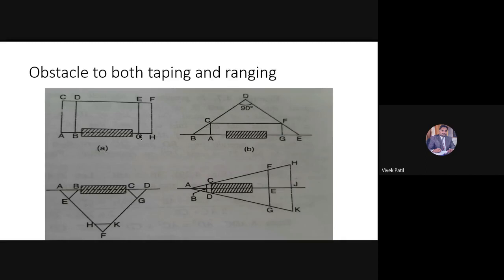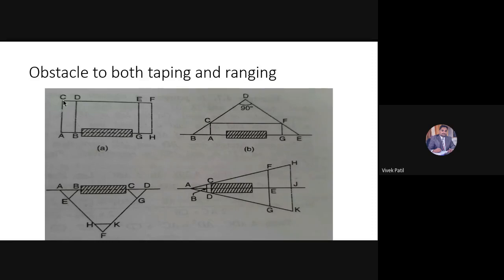Then I will join the line GH. Whether ABGH are on the same line, whether all these 4 points are on the same line? Yes, sir. All the 4 points are on the same line because the distances from what we have dropped are equal distances.